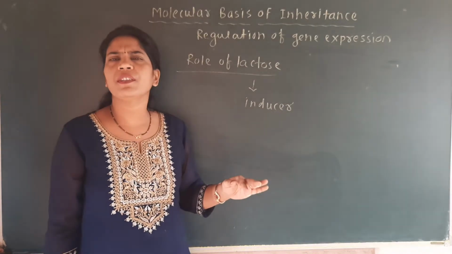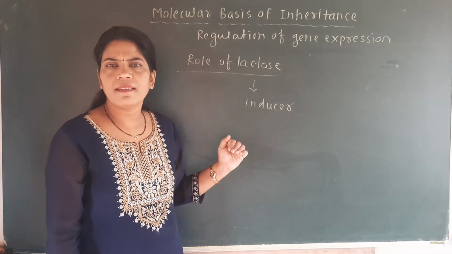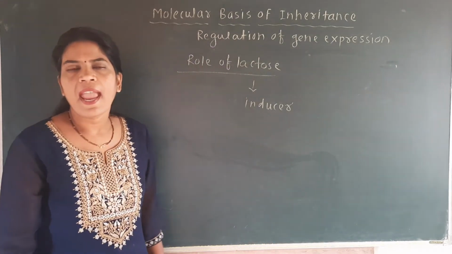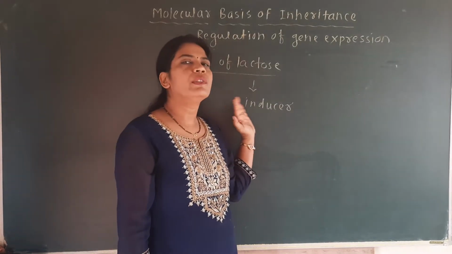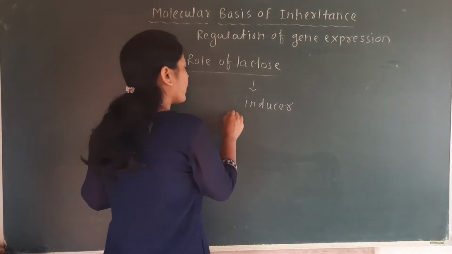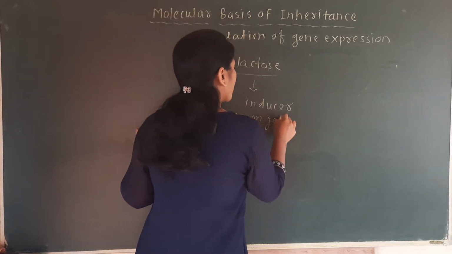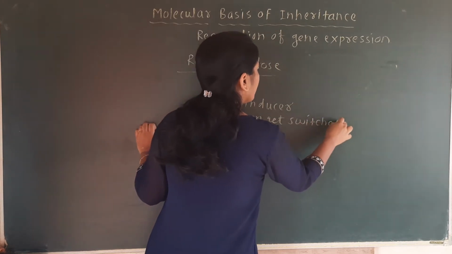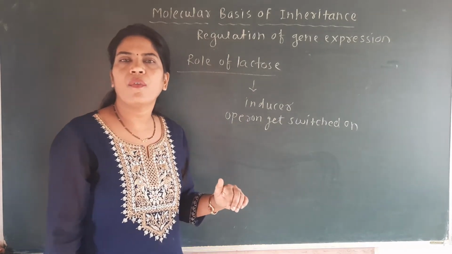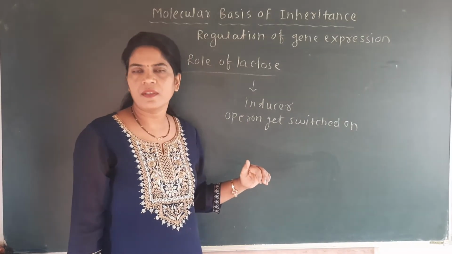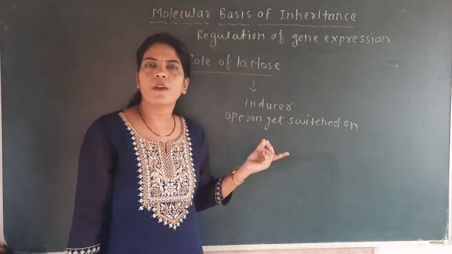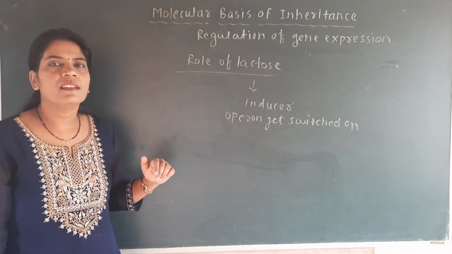After completion of the activity of the permease enzyme, all the lactose sugar enters into the cell of the E. coli, and when the lactose sugar, which we call the inducer, is present in the culture of the E. coli, that E. coli's operon always gets switched on. The operon model is always switched on because this inducer is present there, and that's why the structural genes can form different types of enzymes. So structural genes form different types of enzymes when lactose sugar in the form of an inducer is present in the surroundings of the E. coli.